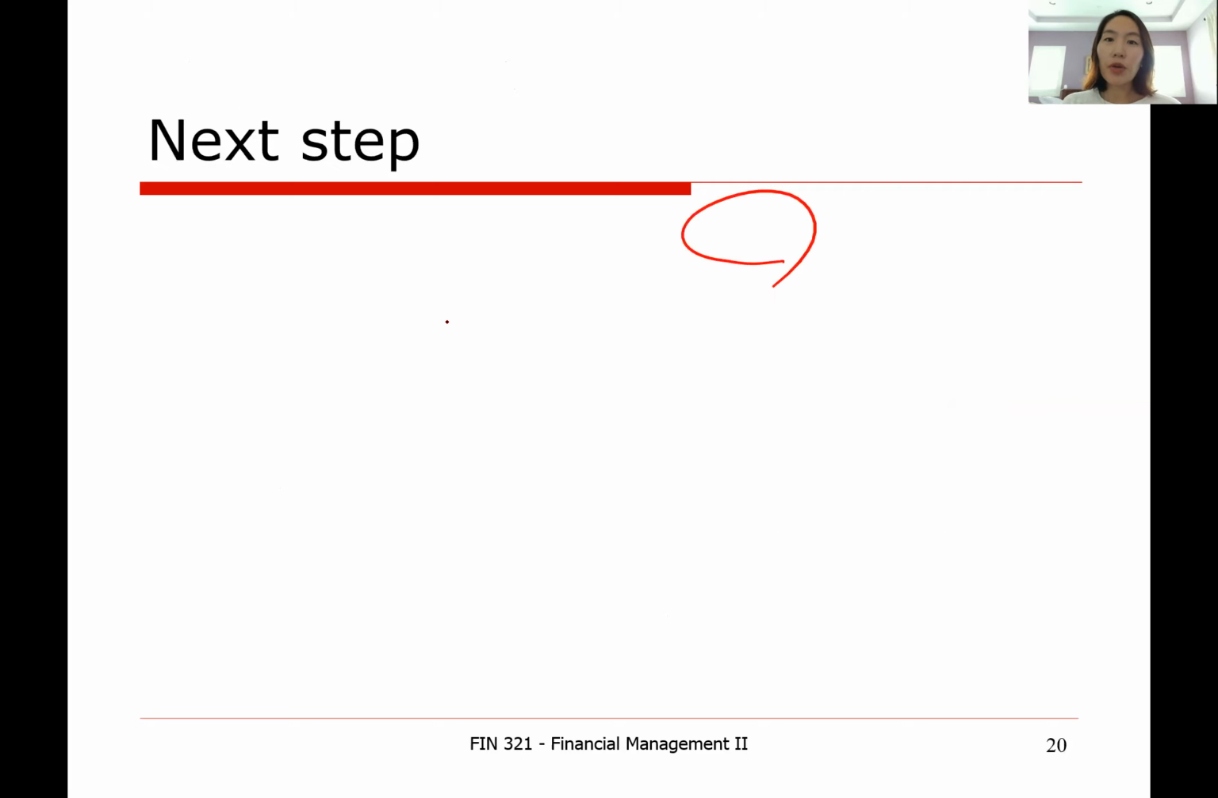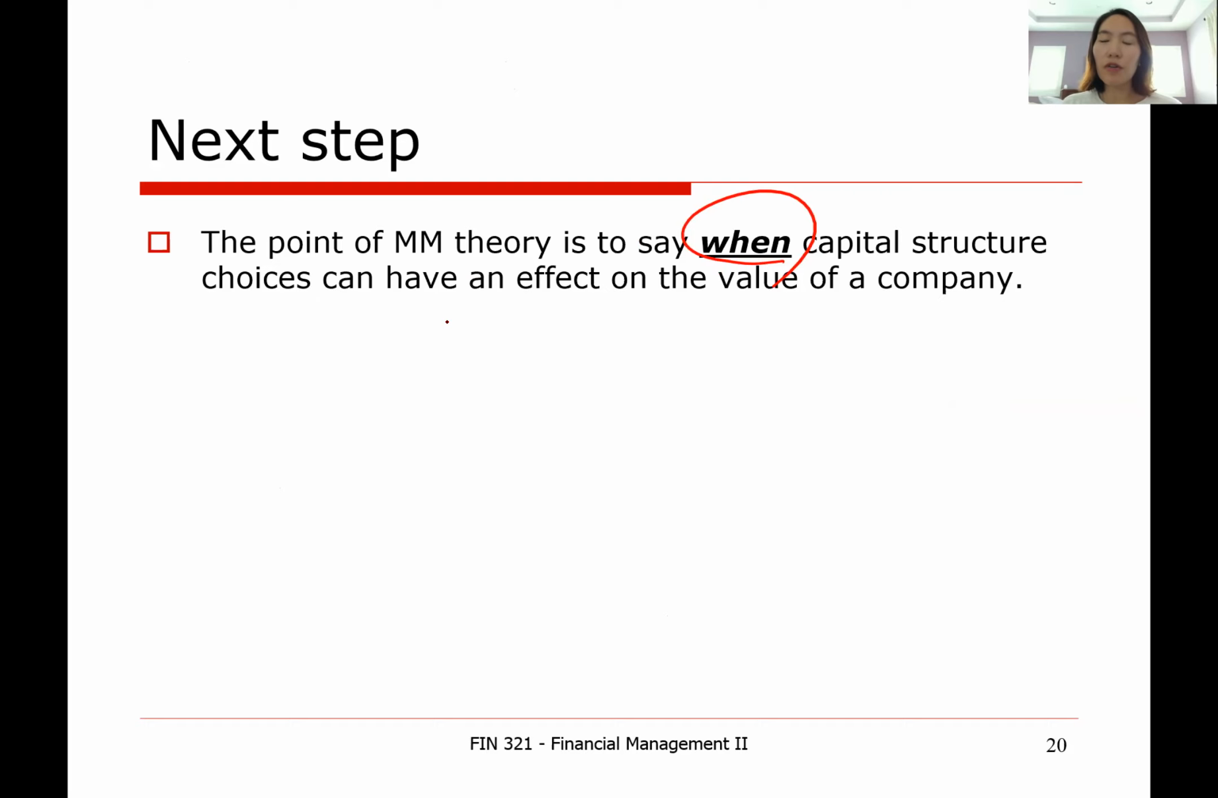So the beauty and importance of the perfect world version of the M&M capital structure theory is in telling us when capital structure choices can matter. In other words, what factors and considerations can affect the relationship between capital structure choice and firm value. The theory guides us to the considerations and factors that financial managers have to keep in mind when they choose the firm's capital structure optimally. Because in reality, all those imperfections do exist, right?